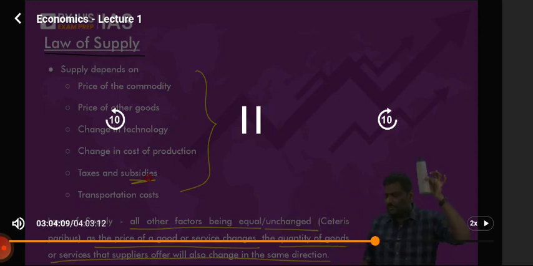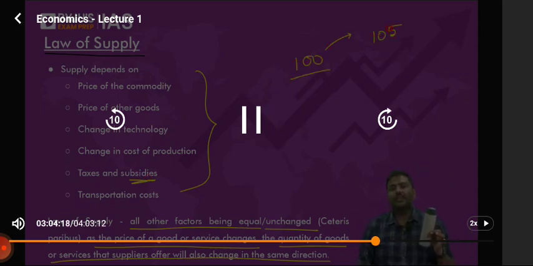Until now, you're selling the bottle at 100. Now the price of the bottle goes up to 105. Now tell me, if the labor cost doesn't change, if raw material cost does not change, if the taxes that the government is imposing don't change, nothing changes, but you're able to sell in the market at 105 rupees. Does it not mean that you're able to earn more profits?